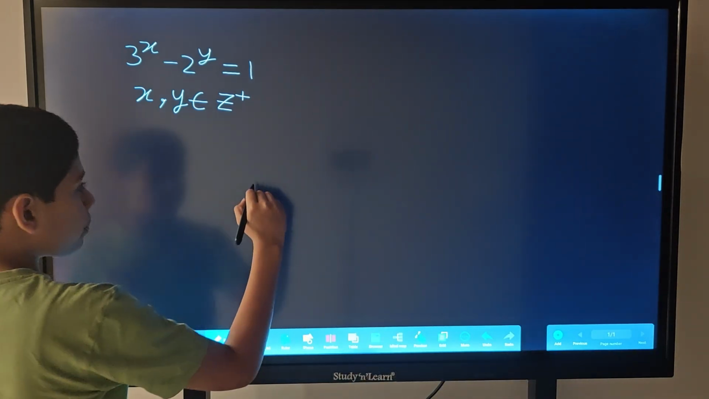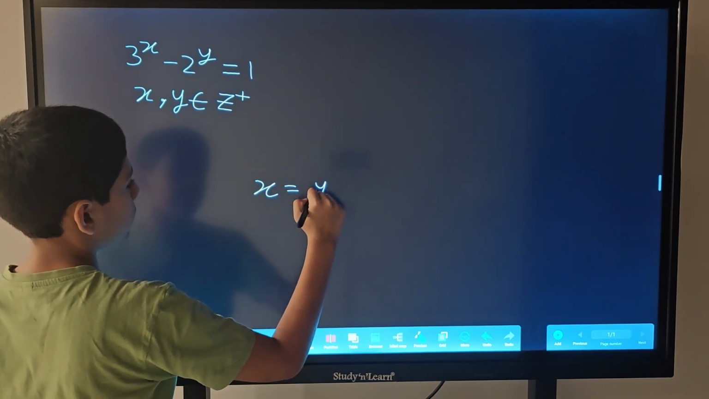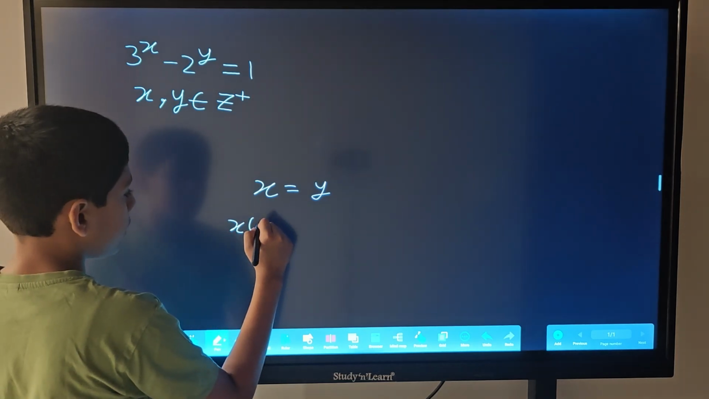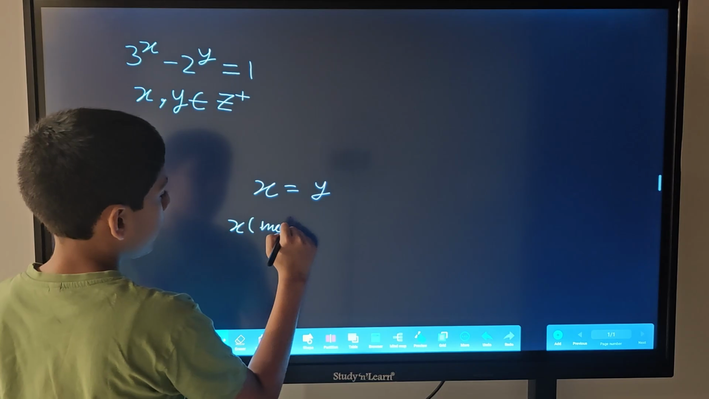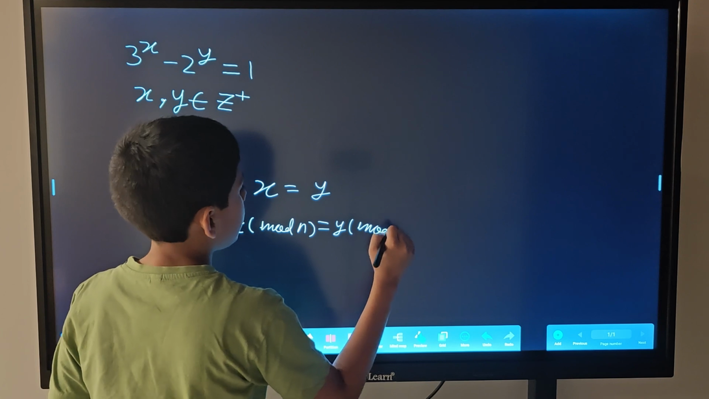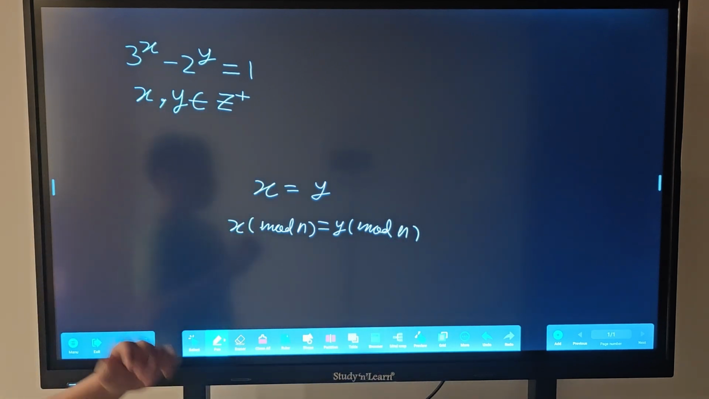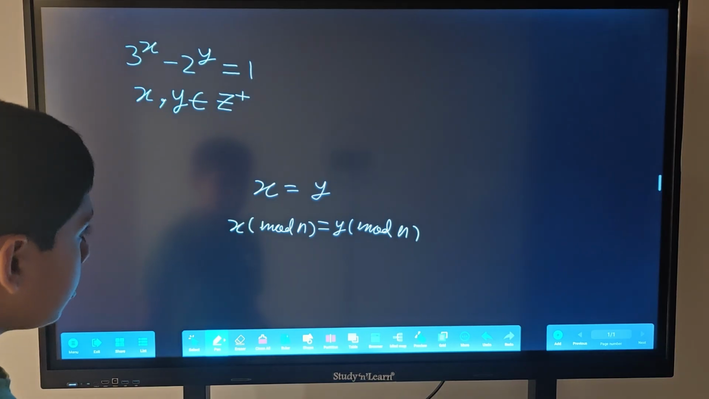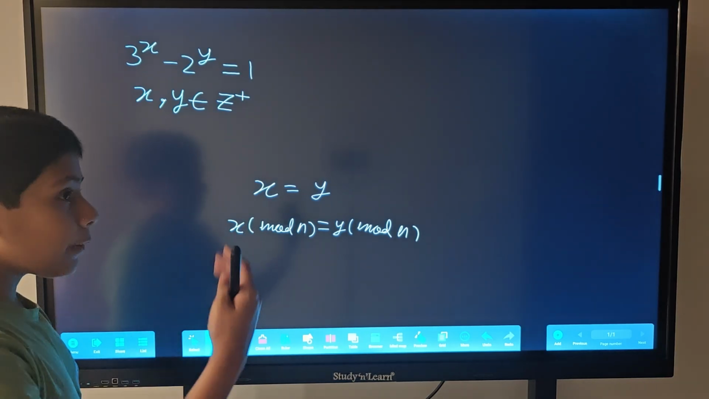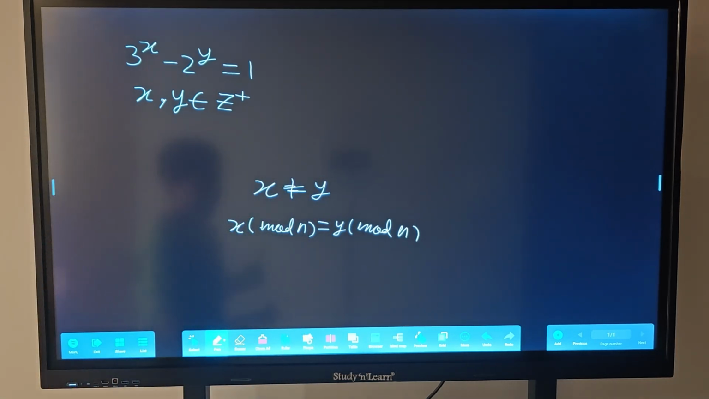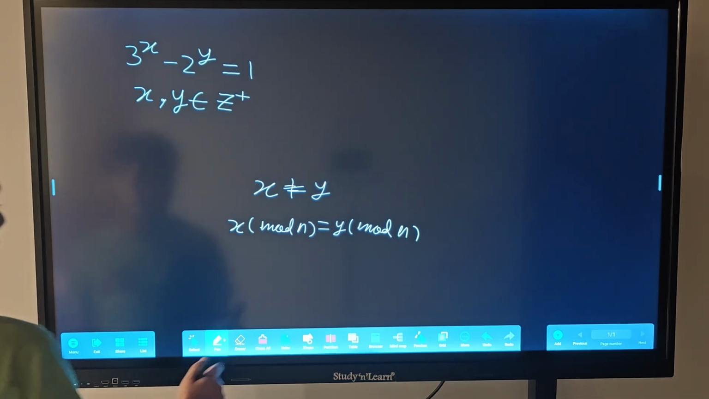The logic is, suppose you're trying to prove that x equals y. Then you'll have to say that x leaves the same remainder when divided by a number n as y does when divided by n. And n here can be anything. Suppose n is 2, so the only possible remainders are 0 and 1. If x leaves remainder 0 and y leaves remainder 1, that would mean y is odd and x is even, so they can't be equal to each other. And that is somewhat the logic we'll be using today in our video.